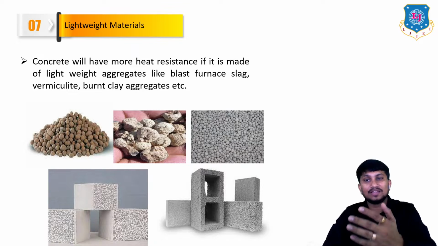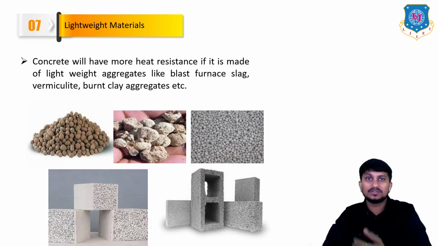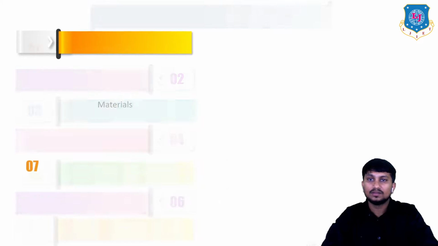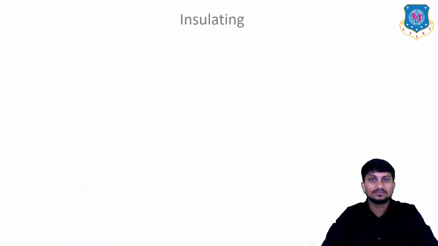By using these materials, you can easily make this type of lightweight concrete. And by using lightweight concrete, you can easily reduce the heat transfer. So these are also used as thermal insulating material. That's all about the various types of thermal insulating materials.